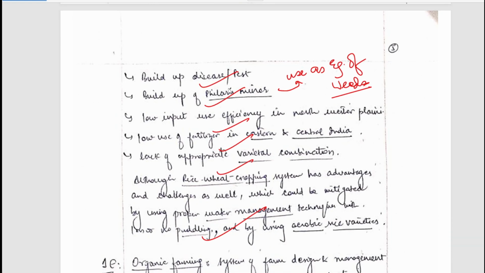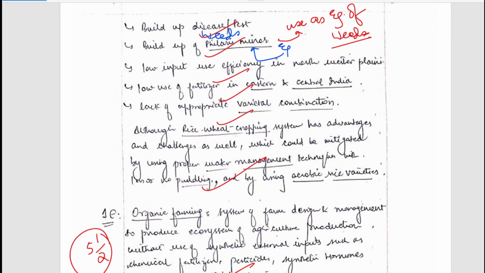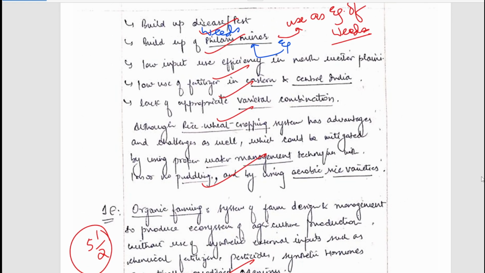So, well written points. You can simply pause and read it. Here, the build up of Falaris manner. Here, the better approach should be build up of weeds, and in example, Falaris manner should be written. So, this is a better structure. I hope you understand this. If you want to read it, you can simply pause and read the answer.